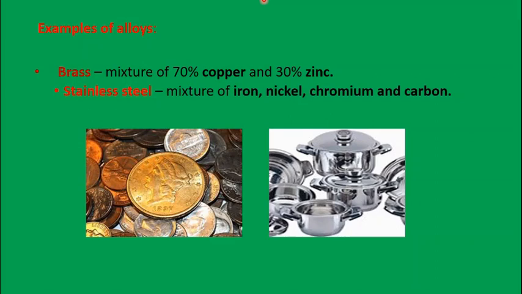Homogeneous mixture means the solute will completely dissolve in the solvent. It will not form two distinct layers. It will form a uniform layer. Heterogeneous mixture means when you take oil and put it in water, you can see two different layers, or sand in water, it will form two different layers.